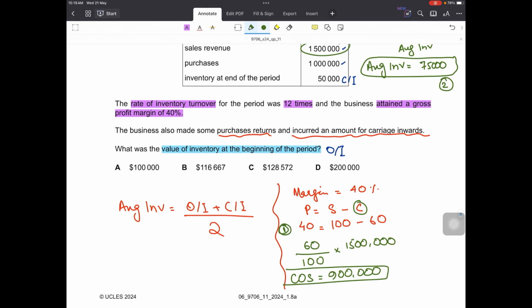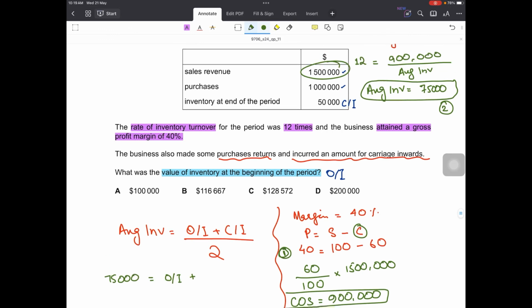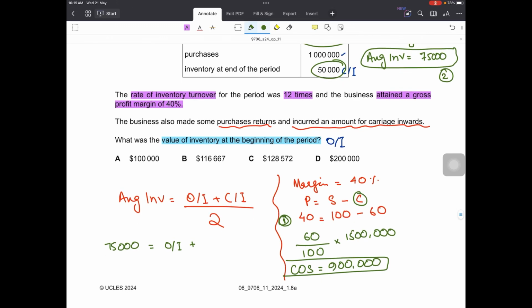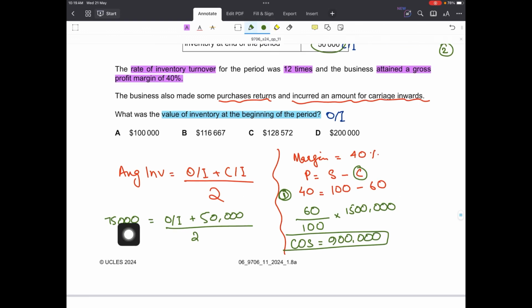Now let's put the average inventory in the formula to calculate opening inventory. Average inventory is 75,000. Opening inventory is required, plus closing inventory was already given, 50,000, divided by 2. So opening inventory would be 75,000 into 2 minus 50,000. That would be opening inventory of 100,000.